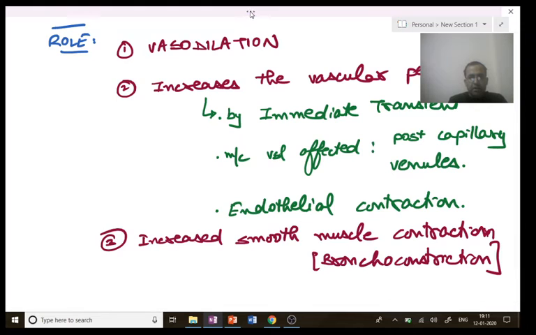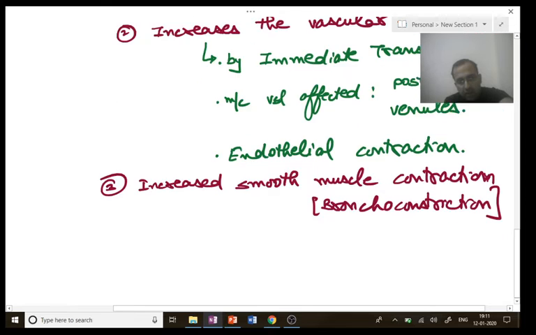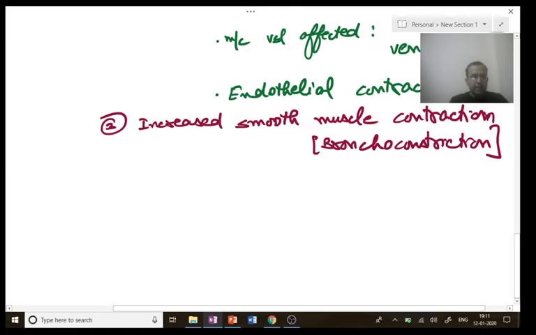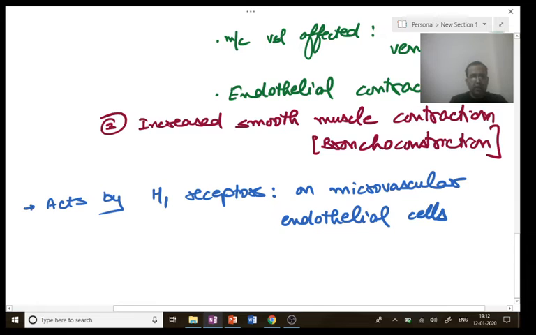Histamine acts by H1 receptors. It acts by the action of H1 receptors on microvascular endothelial cells.